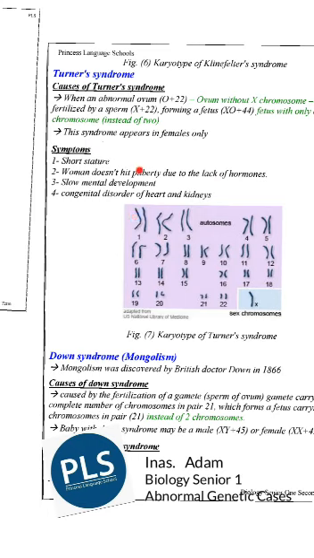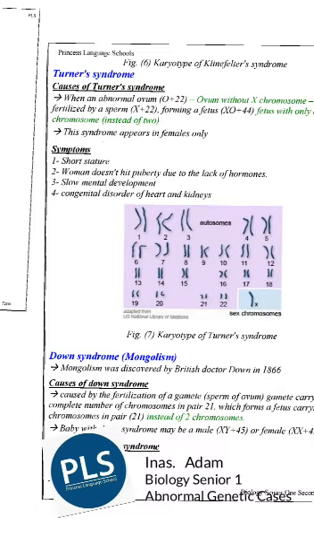The symptoms of Turner syndrome are: 1. Short stature. 2. The woman doesn't reach puberty due to the lack of hormones. 3. Slow mental development or mental retardation, and congenital disorders of the heart and kidneys. What is the meaning of congenital? It means abnormalities in the structure of these organs.